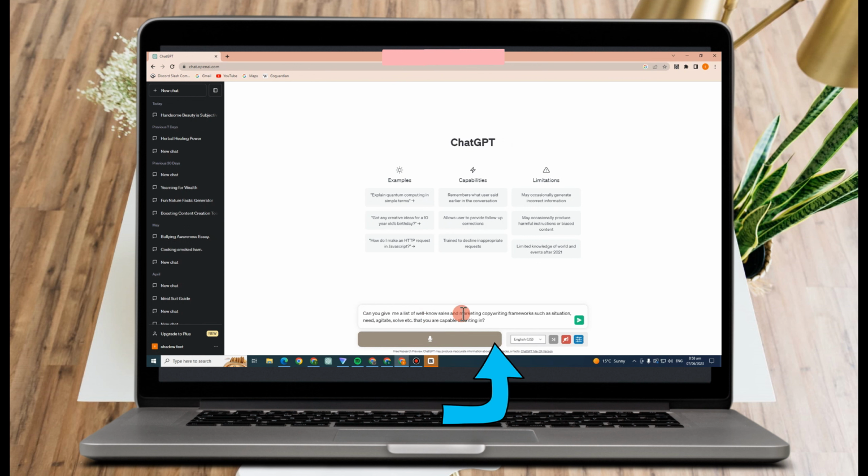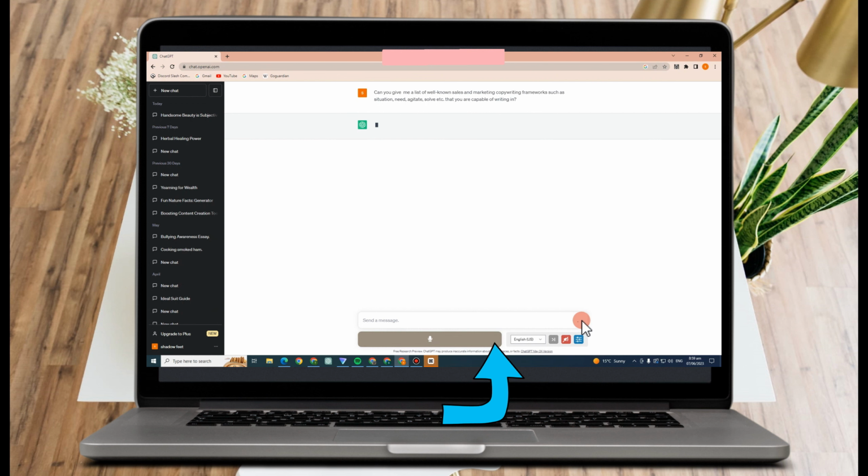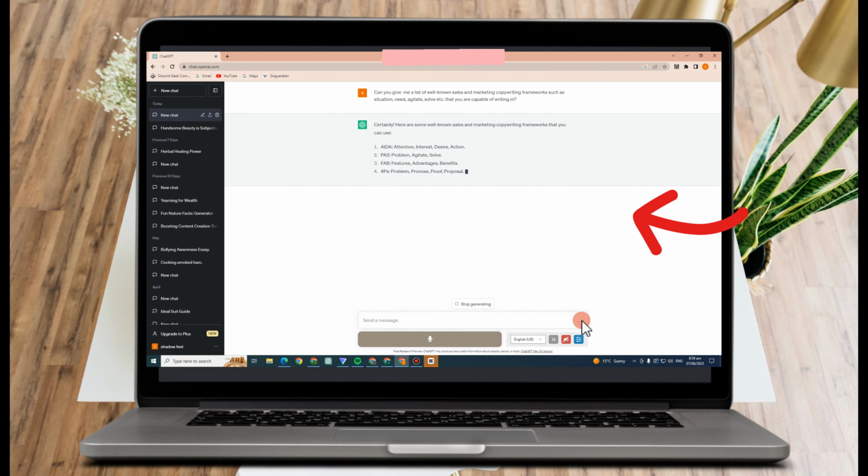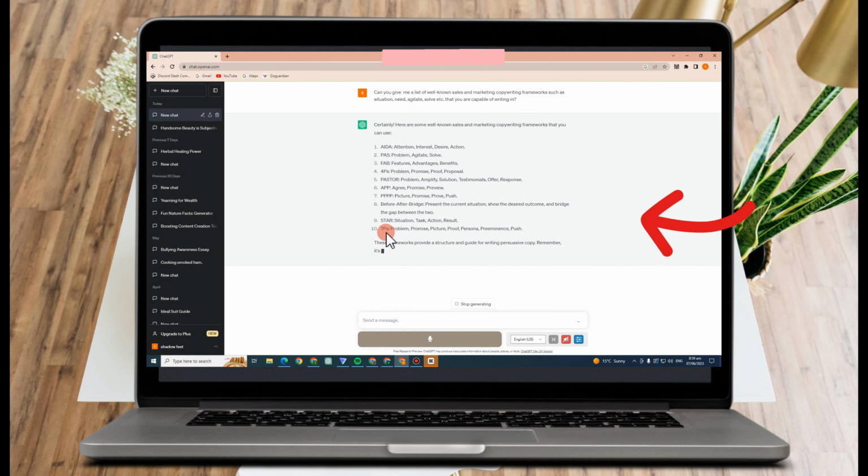Once you're done with this, all you have to do is press this arrow button and ChatGPT will provide you some well-known sales and marketing copywriting frameworks that you can use.